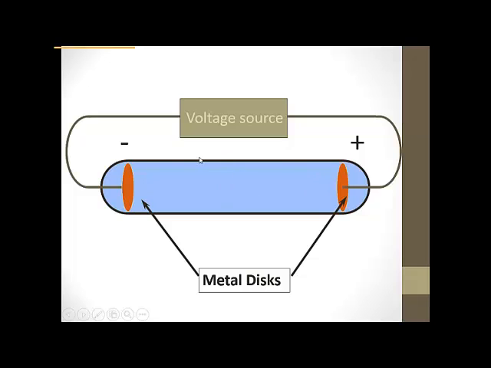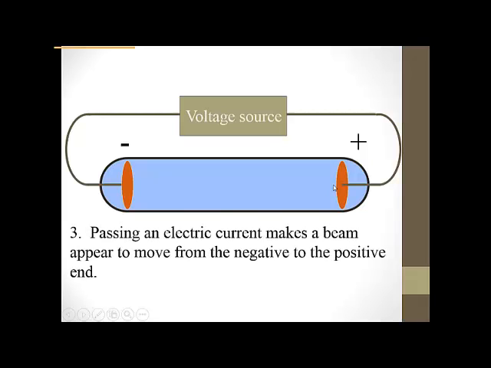experiment would look like. Here's our cathode ray tube. This is a tube that has gas inside of it. And when you have it hooked up to a voltage source, naturally the negative side will be attracted to the positive side. And so when you pass an electric current through this cathode ray tube, you're going to get a beam of light that appears, showing up from the negative side to the positive side. And we're actually going to be able to see some cathode ray tubes and some of the colors that they give off when you hook electricity up to them.